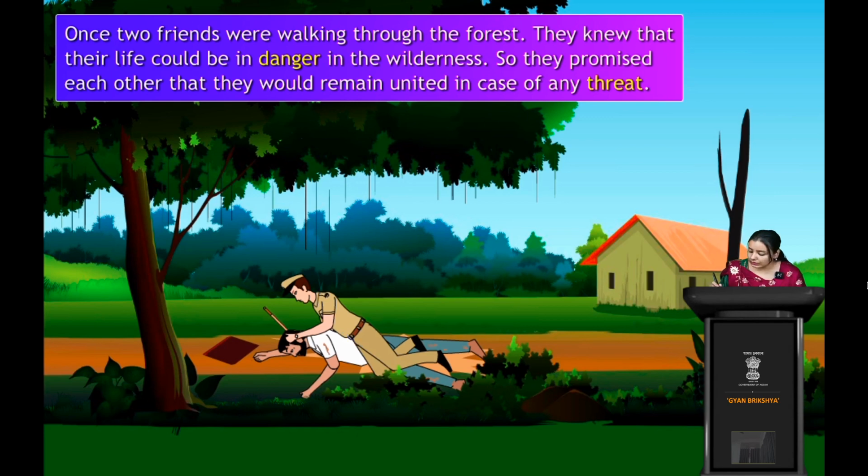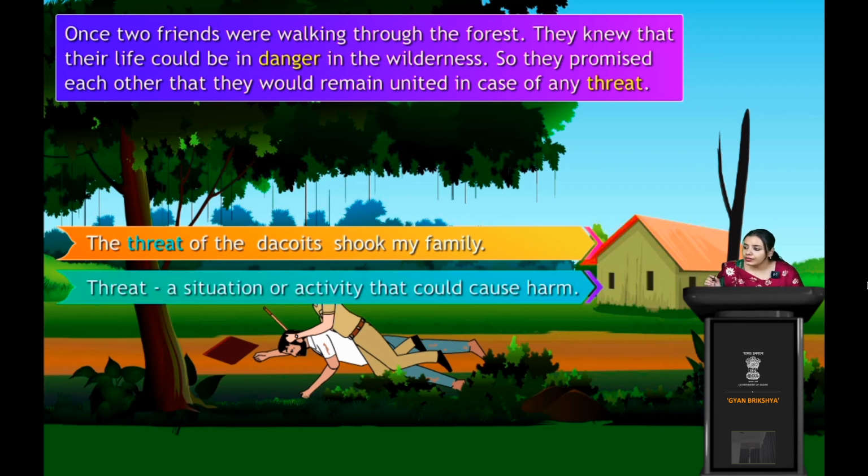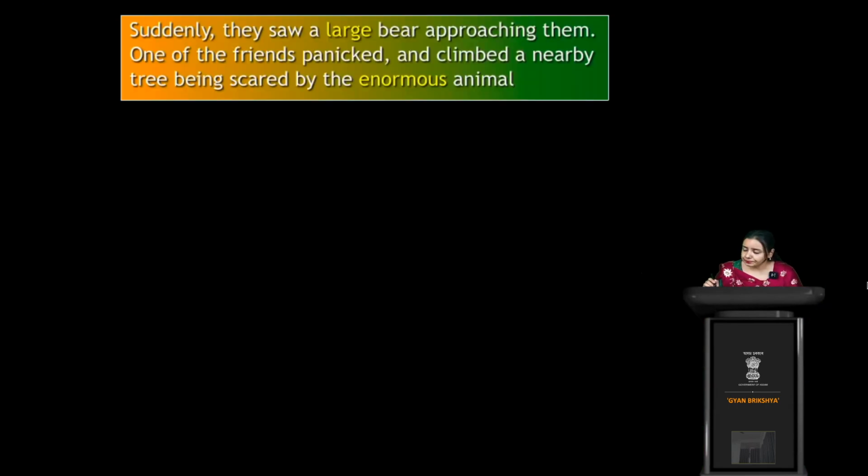Okay, this is another scenario where the police is beating this thief, right? The threat of the dacoits shook my family. This is again another sentence where we have found the word threat, right? Yes. Now threat: a situation or activity that could cause harm. So what's the meaning of threat? The meaning of threat is a situation or activity that could cause harm, right? That could cause harm.